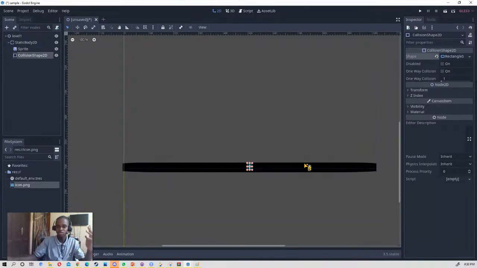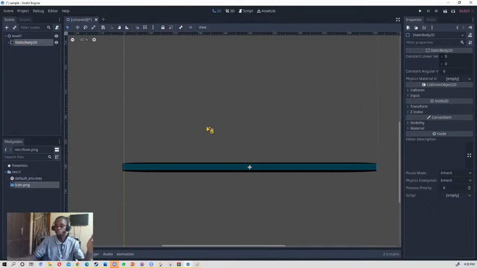That is to make sure that, as we said, matter is anything that has weight and occupies space. So now our wall is complete. Now we have a wall. We have a floor that our player can land on and walk.